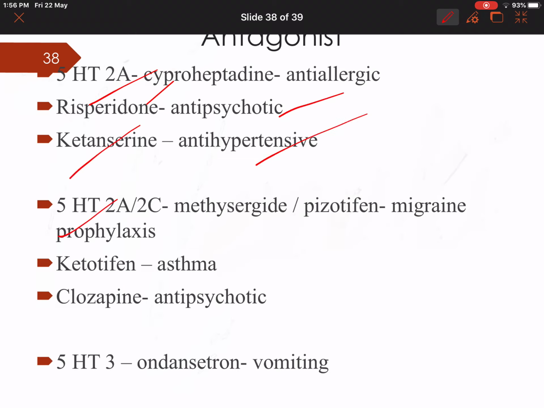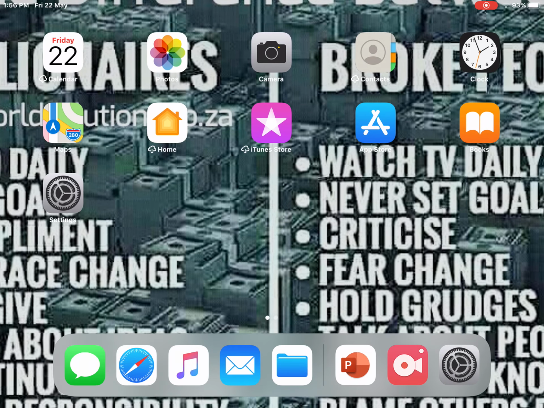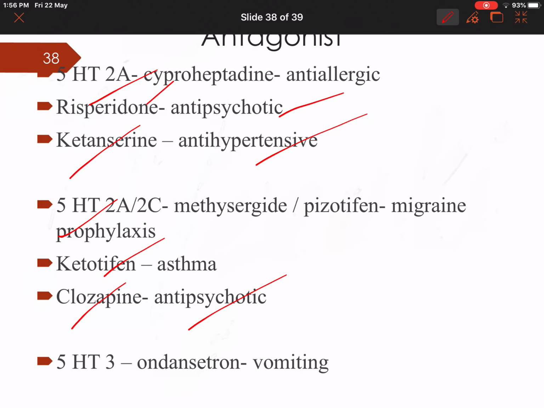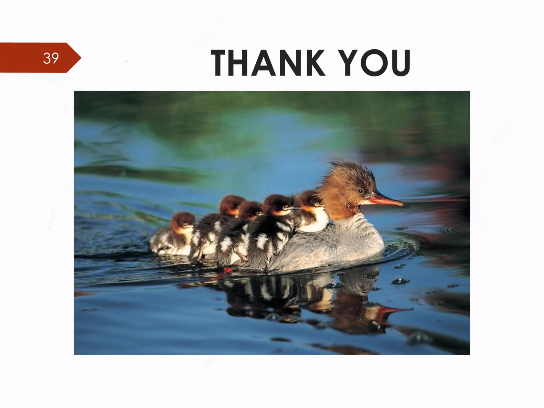And 5-HT2A, 2C, that is pizotifen, which is also used in migraine prophylaxis. Ketotifen, which is used in asthma. Clozapine is an antipsychotic drug. 5-HT3 antagonist, ondansetron, is used in nausea and vomiting.